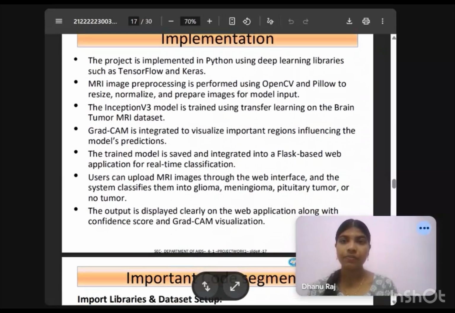Implementation. This project is implemented in Python using TensorFlow and Keras. MRI images are pre-processed using OpenCV and Pillow. The trained Inception V3 model is integrated into a Flask web application where the user can upload MRI images and get classification results along with the confidence scores and GradCam visualization.